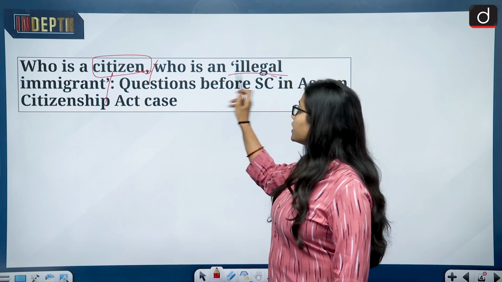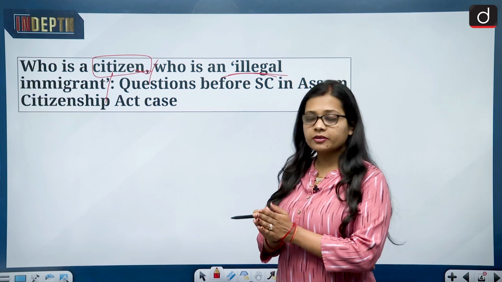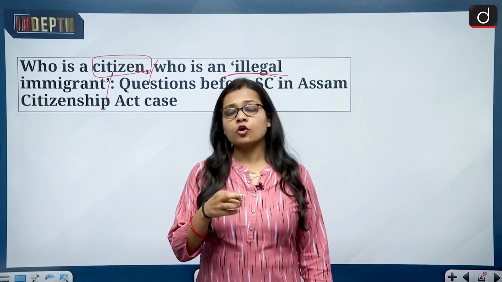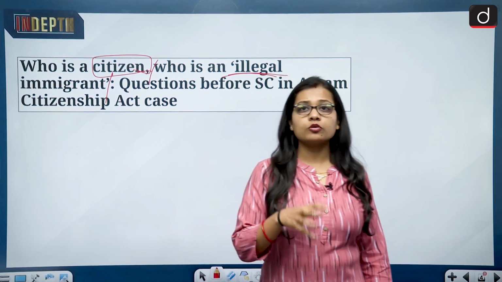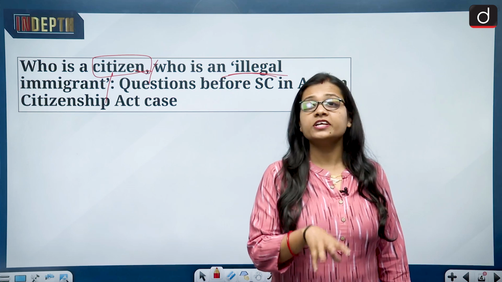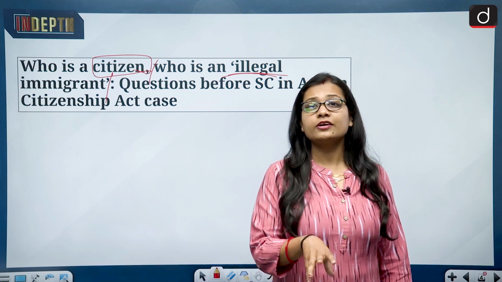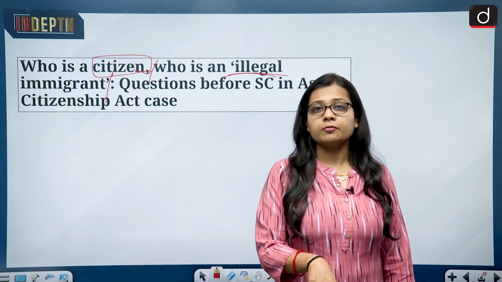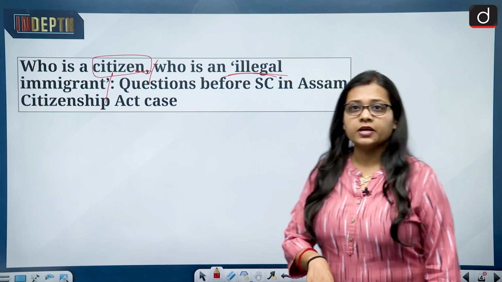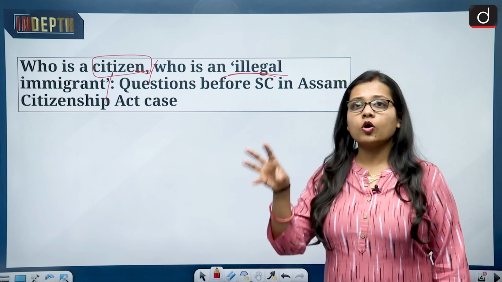Then who is an illegal immigrant in Assam? An illegal immigrant in Assam means people who are not a part of the electoral roll of Assam, and who do not have legal documents for their stay in Assam. They are illegally staying in the state of Assam, and this is what is creating all the problems.